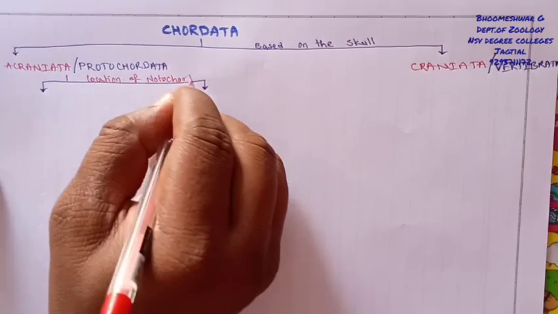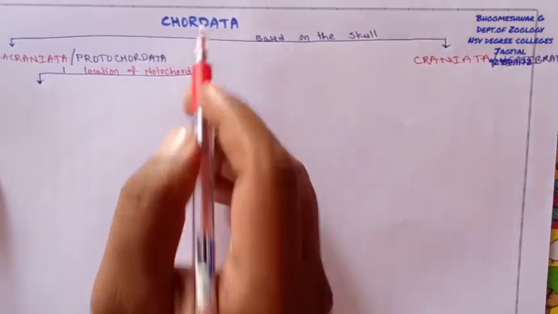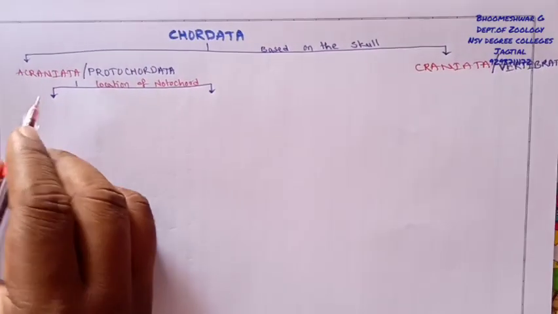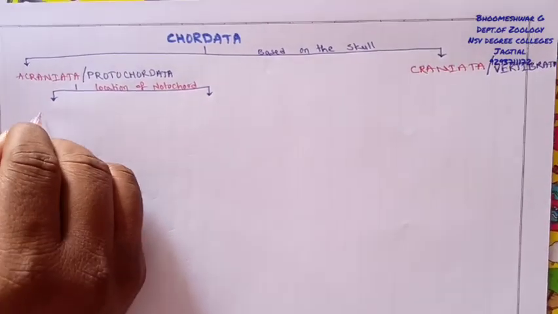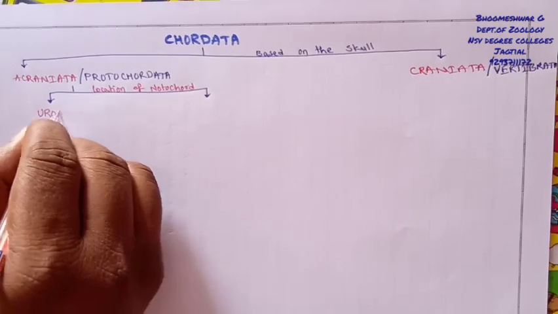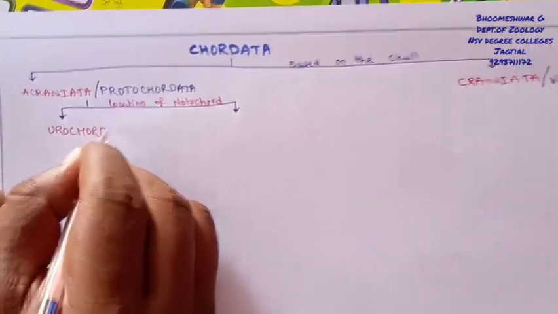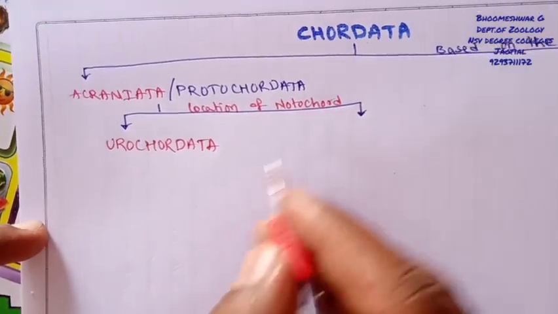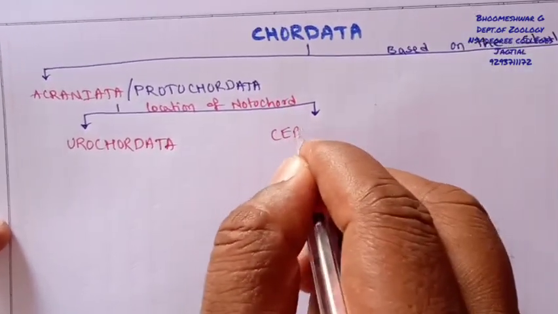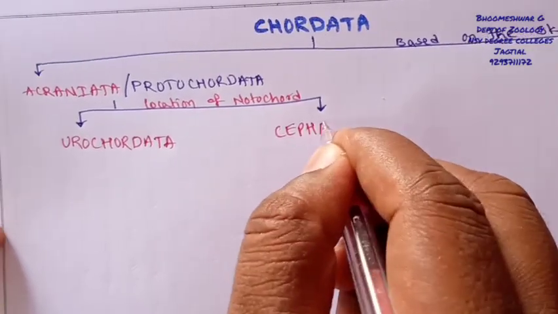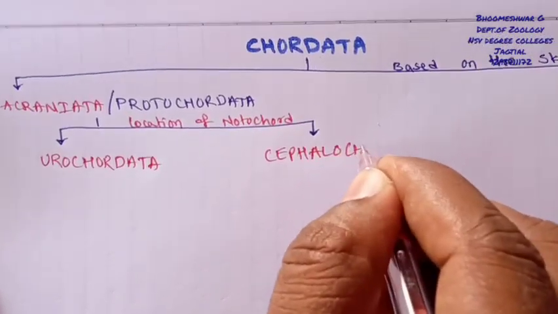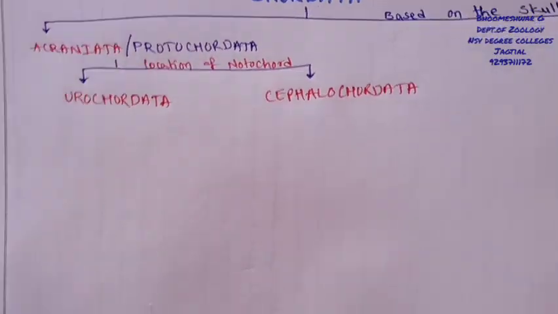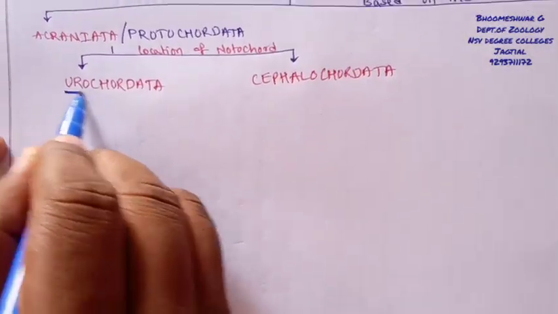The notochord is one of the major salient features of chordate organisms. When the notochord is present in the tail region, the group is called Urochordata. If the notochord is located in the head of the individual, those are included under Cephalochordata.